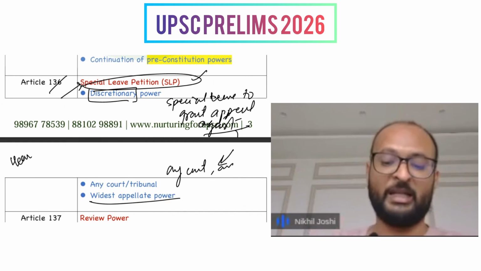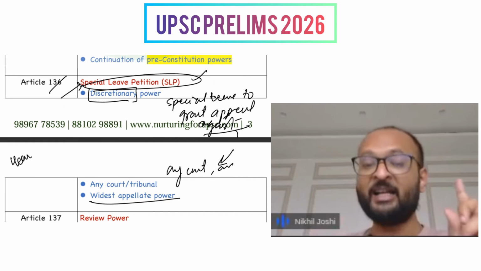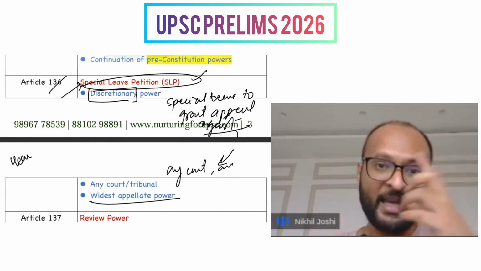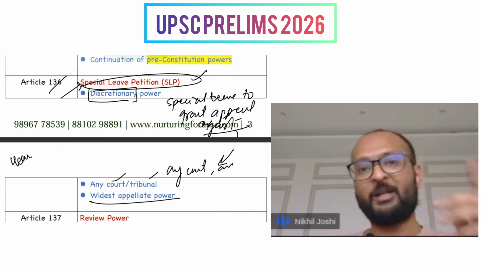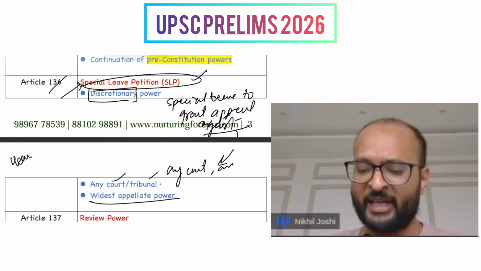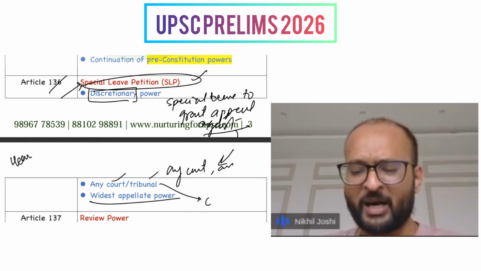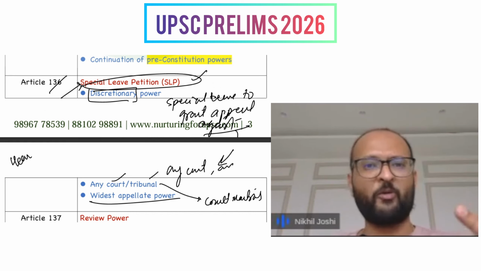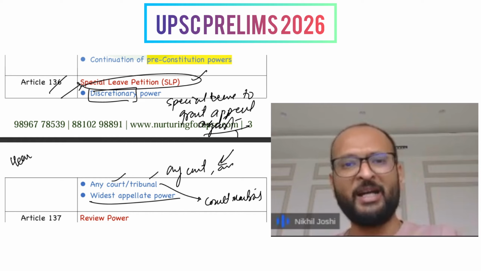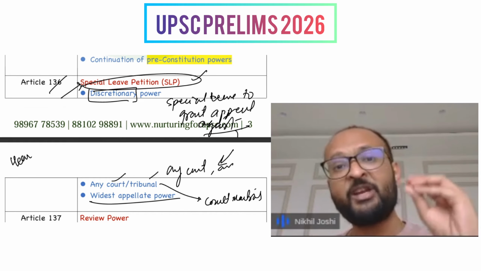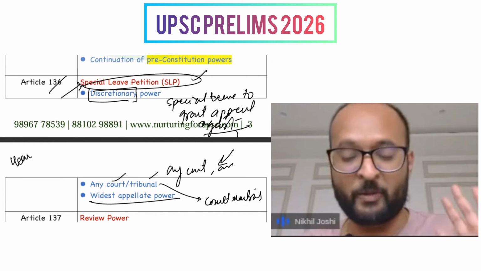It's the widest appellate power, and an appeal from a case pending before any court or any tribunal can actually be put in. However, there is an exception whereby court martials cannot be brought into the Supreme Court, because it's obvious it's a matter related to the military. But for the rest of the cases, every appeal can be put in place with the Supreme Court.